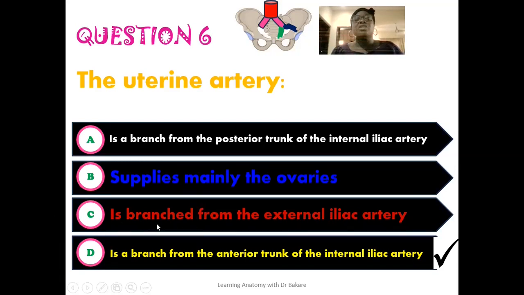Then the third option here reads that the uterine artery is a branch from the external iliac artery. The uterine artery is not a branch from the external iliac artery. We know that the external iliac artery supplies mainly the lower limb. The uterine artery is seen as a branch from the internal iliac artery, and it is specifically seen to branch from the anterior trunk of the internal iliac artery. So this makes the last option here, which states that the uterine artery is a branch from the anterior trunk of the internal iliac artery, the correct option.